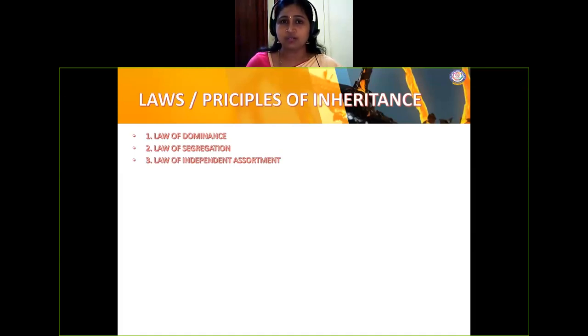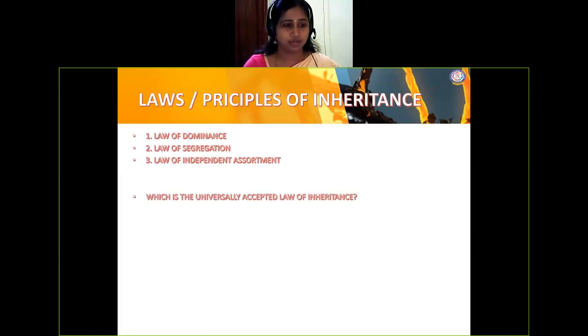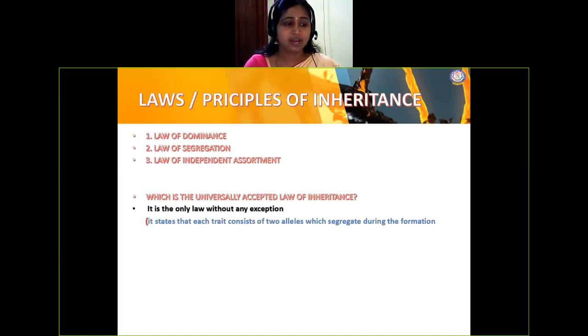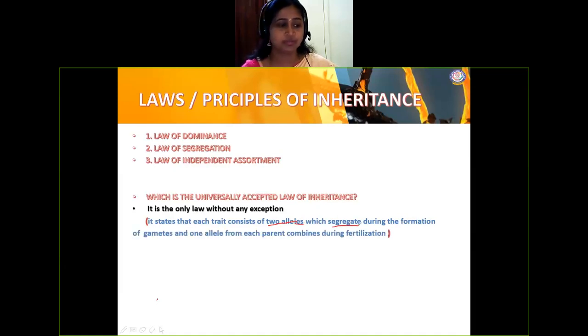Out of these three laws, the worldwide accepted law is the law of segregation. Why do they accept the law of segregation? Because it states the purity of gametes. So we'll see what it is. The universally accepted law of inheritance is without any exception. Everybody accepted this law. Why? It states that each trait consists of two alleles which segregate during the formation of gametes, and one allele from each parent combines.